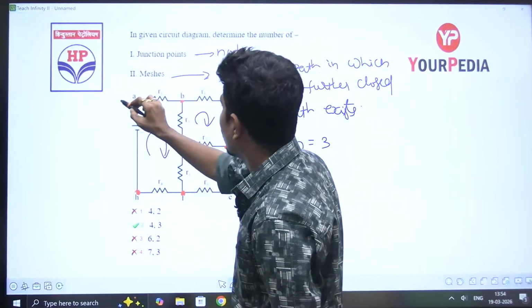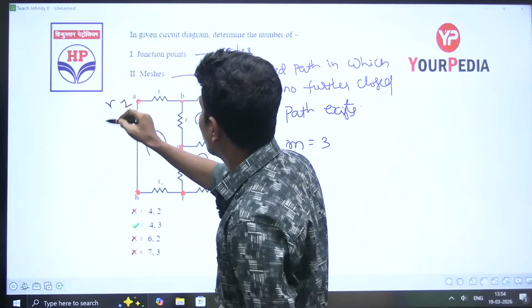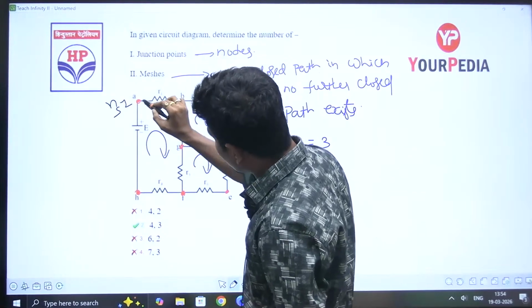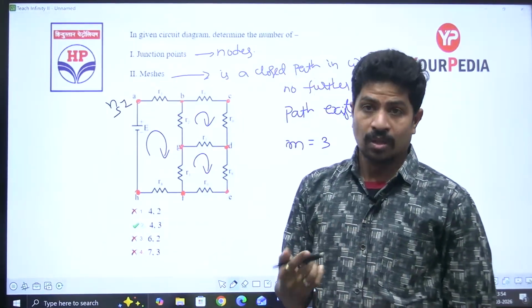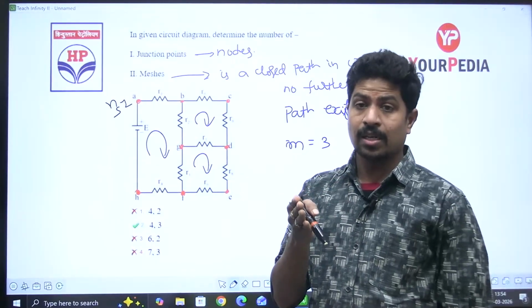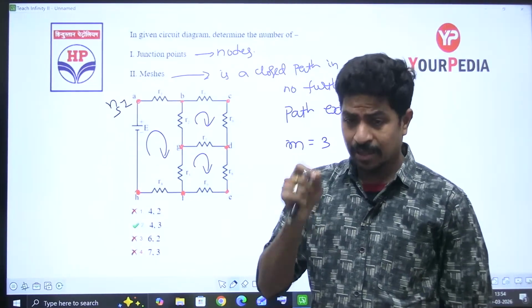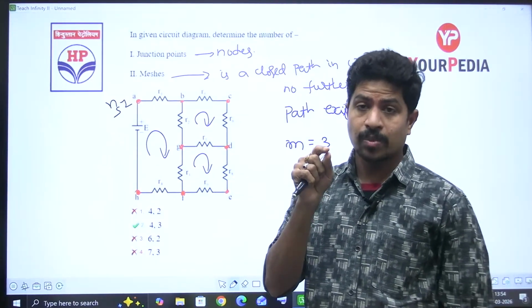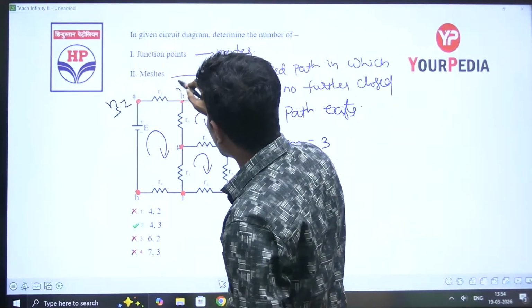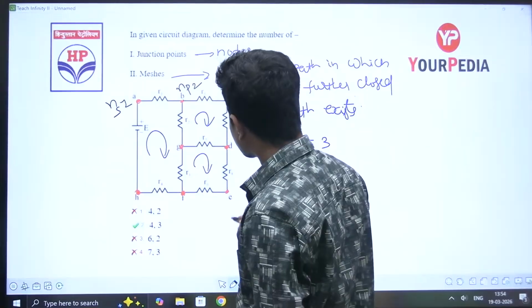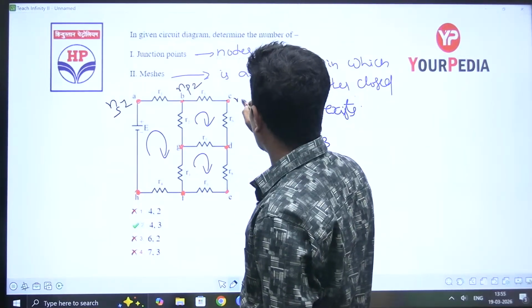See, this is a simple node. Why a simple node? There is no current division. What is the difference between a simple node and a principal node? If there is a current division at a point, it is called a principal node. No current division, simple node. This is a principal node, NP2. This is a simple node, NS3.